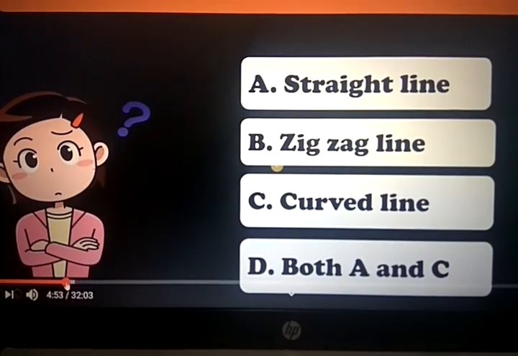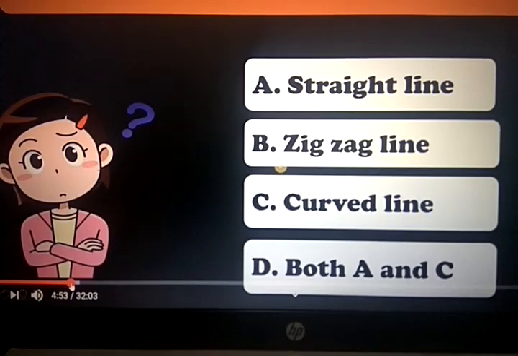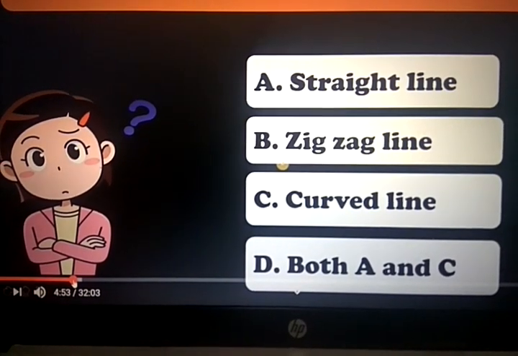So the question: light travels in a straight direction. What will be the answer? Straight line, zigzag line, curved line, both A and C. The answer is straight line.